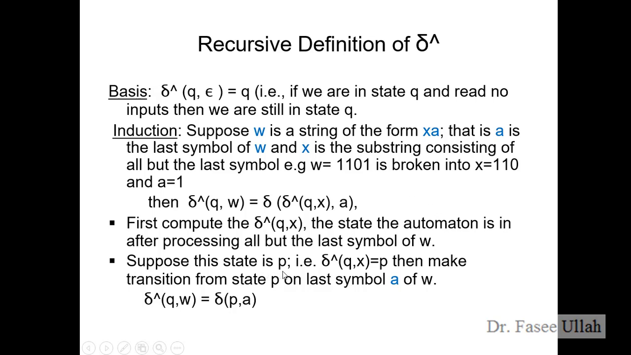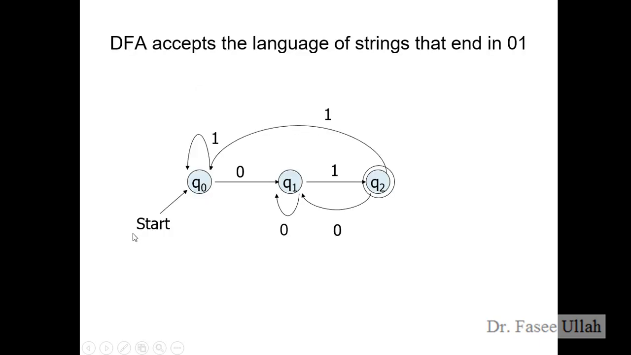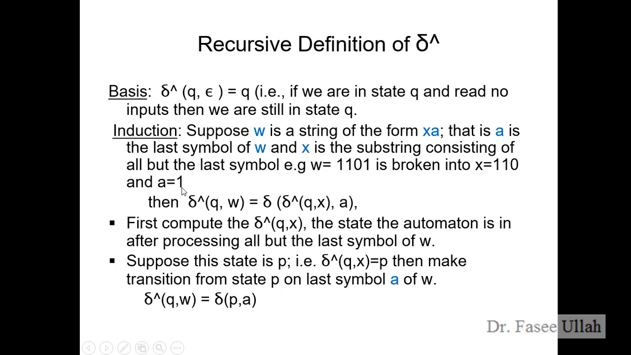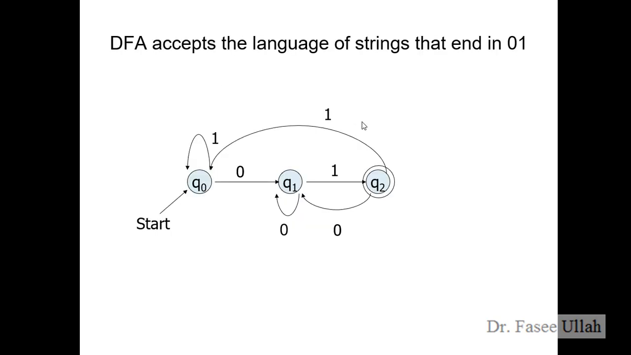Suppose this state is P, like over here we have C is equal to Q. So here V is equal to P, then make the transition from state P on the last symbol A of W. So this is very easy. We have just changed the state, which is P. So we replace Q with P, and A, which is the last transition over here. This is an example. Hopefully you understand this basic concept. It's very easy. If you have any questions, you may ask me later.